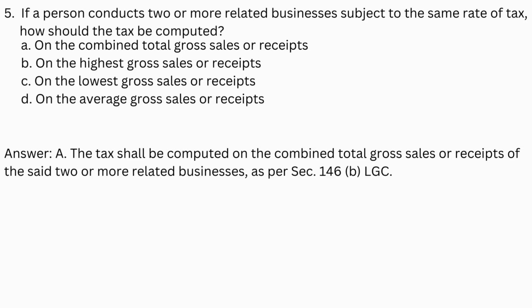Answer, letter A. The tax shall be computed on the combined total gross sales or receipts of the said two or more related businesses.